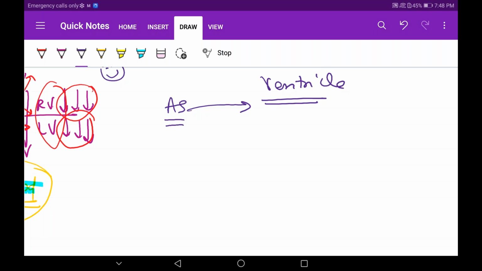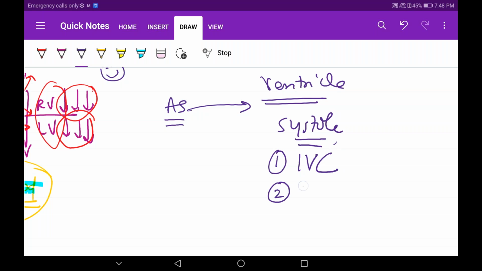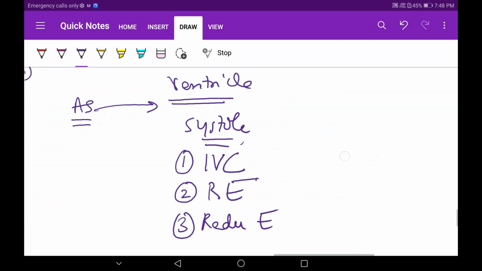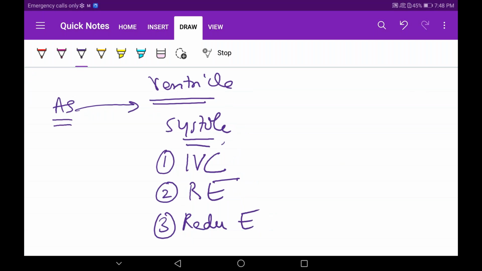Now, in ventricles, what did we do? We started with the systole. In systole, what happened first? Isovolumetric contraction, because it's systole. Then what happened? Rapid ejection happened. Then reduced ejection happened. Understood this? This is how the blood is entering into the pulmonary artery.